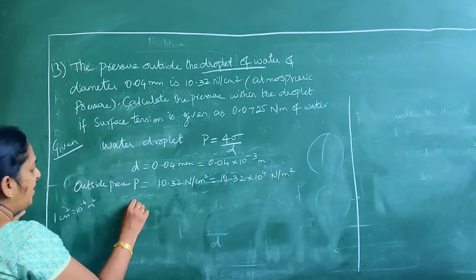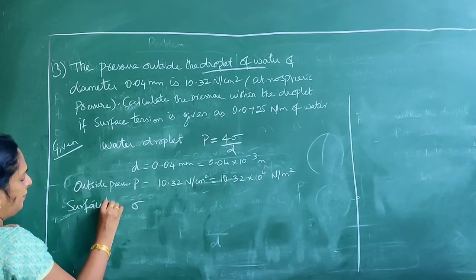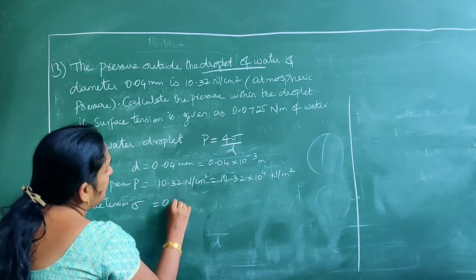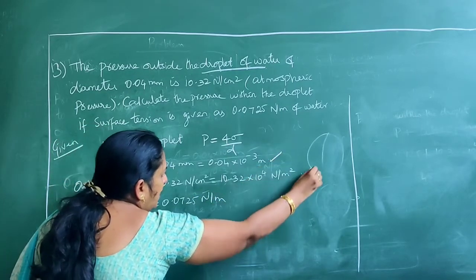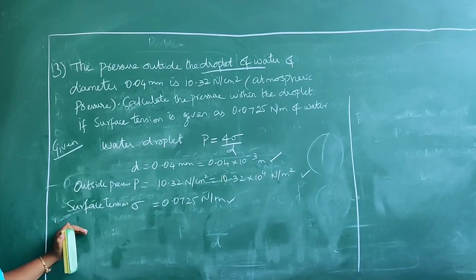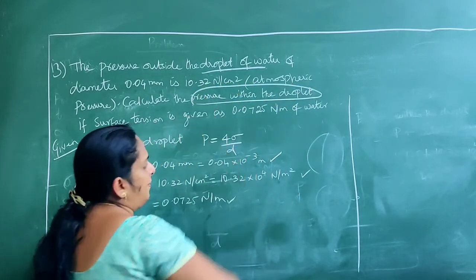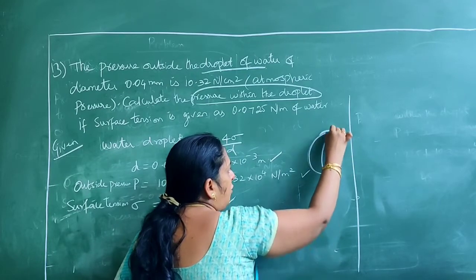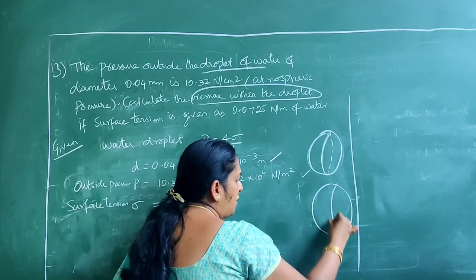Okay. And surface tension sigma is given here. So what is surface tension sigma? 0.0725 Newton per meter. Check, everything has to be in the same unit. So we have only meters and Newton per meter. What is asked here is to find out the pressure within the droplet. Say this is a droplet. We are going to cut this into two halves. So this is one half where we are going to check the pressure.